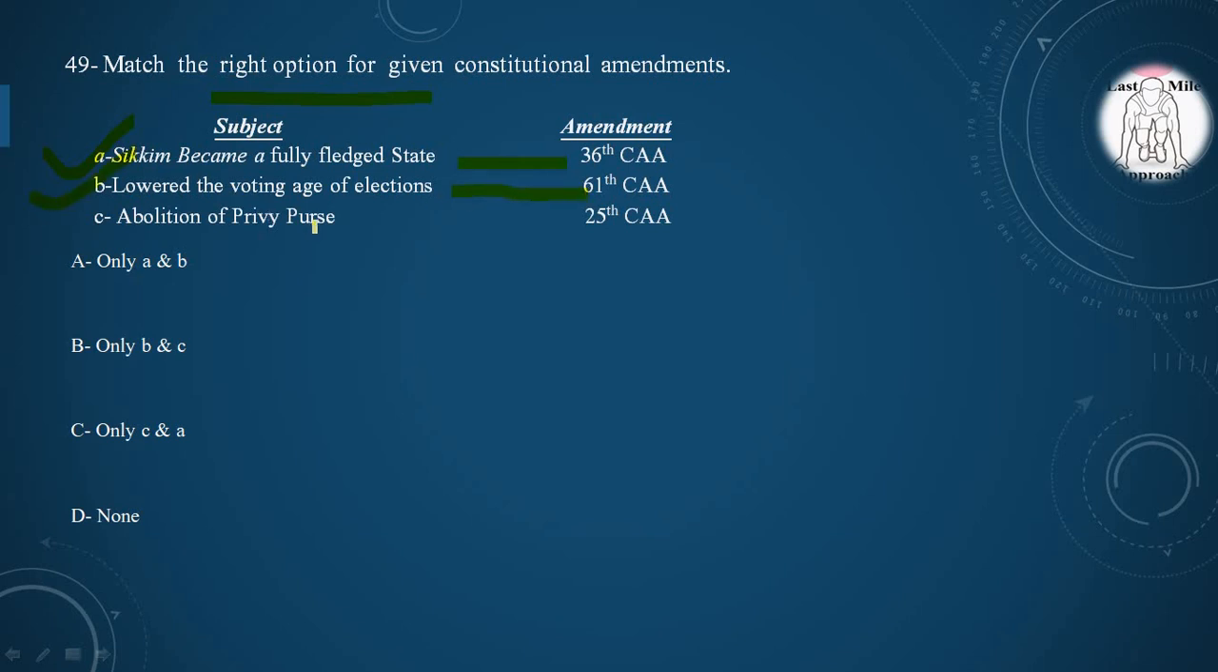Third, abolition of privy purse is mentioned under Article 25th Constitutional Amendment Act. Third is incorrect because it is mentioned under 26th Constitutional Amendment Act. So option A, only A and B is correct because we have to mark the right option. So option A, only A and B is correctly matched.